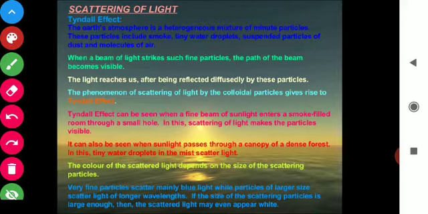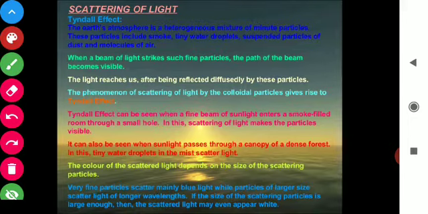This means when a beam of light strikes a fine particle, the path of the beam becomes visible. So students, the phenomenon of scattering of light by colloidal particles gives rise to the Tyndall effect also. We will discuss the Tyndall effect in the next video, but today we have to understand what is scattering of light.